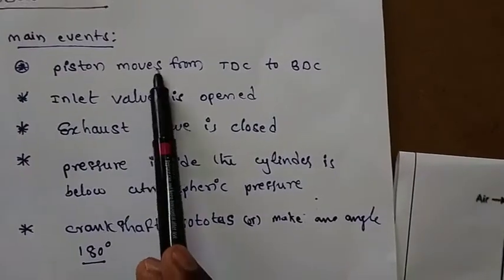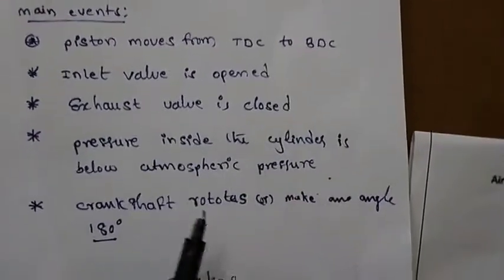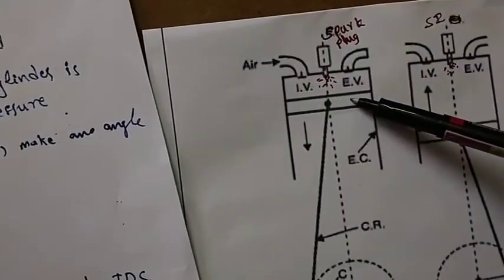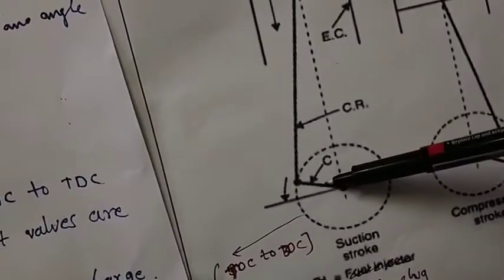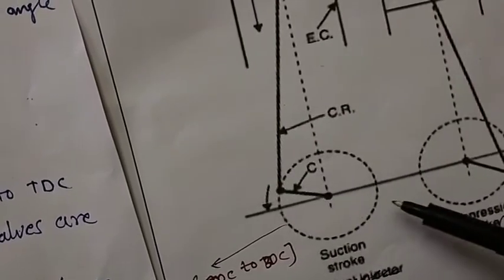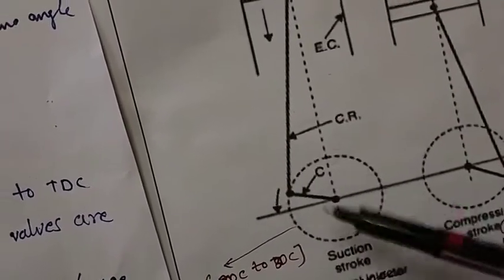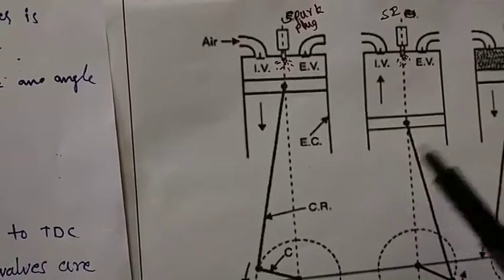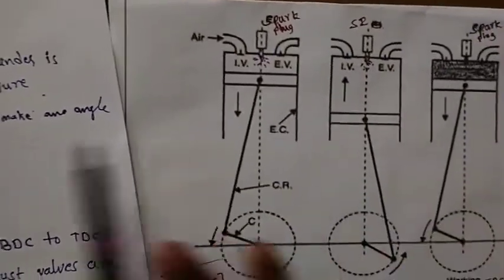When the piston moves from TDC to BDC, the crankshaft rotates 180 degrees. From here to here, it makes 180 degrees. Okay, next, this is about the suction stroke.